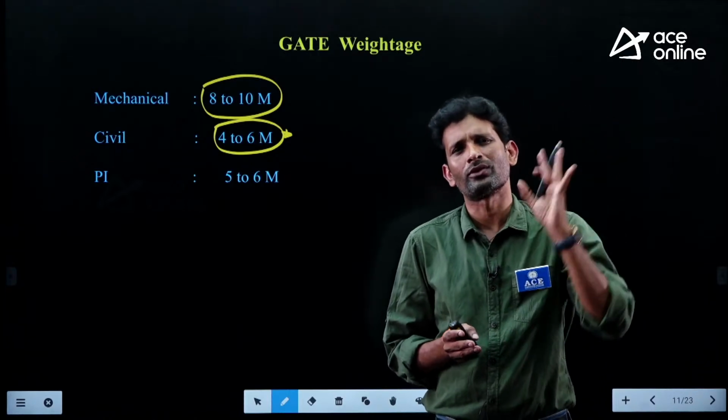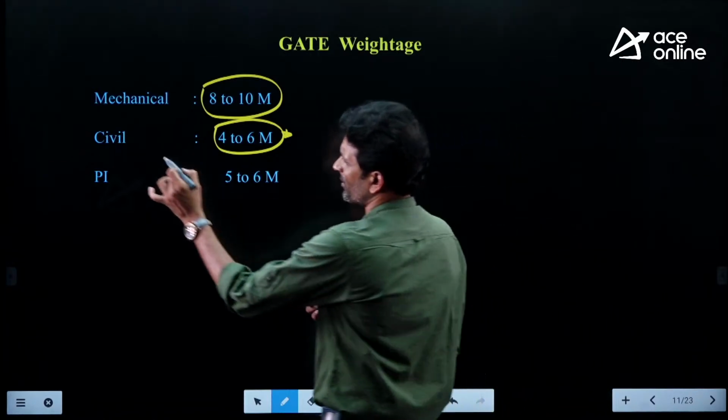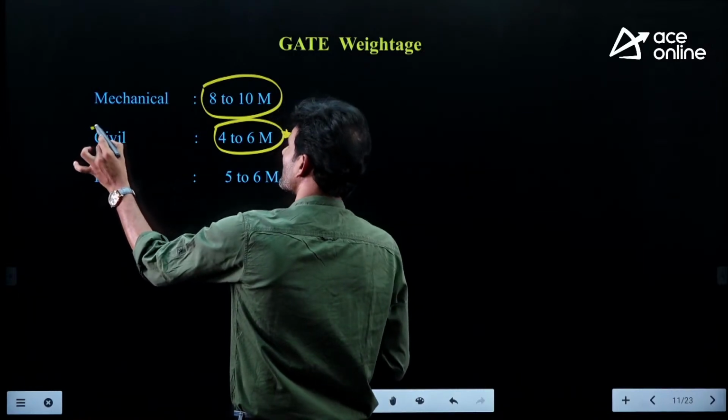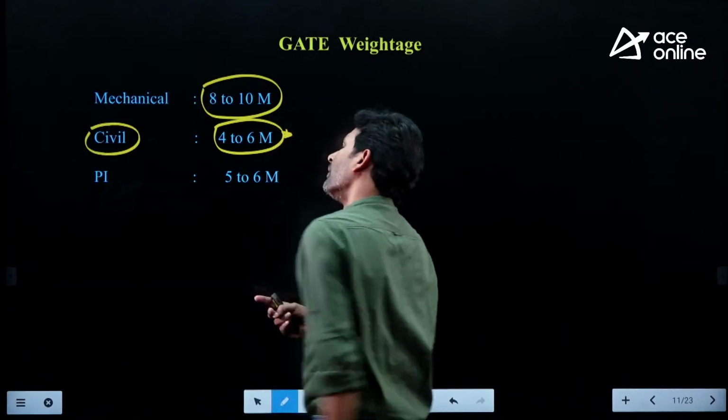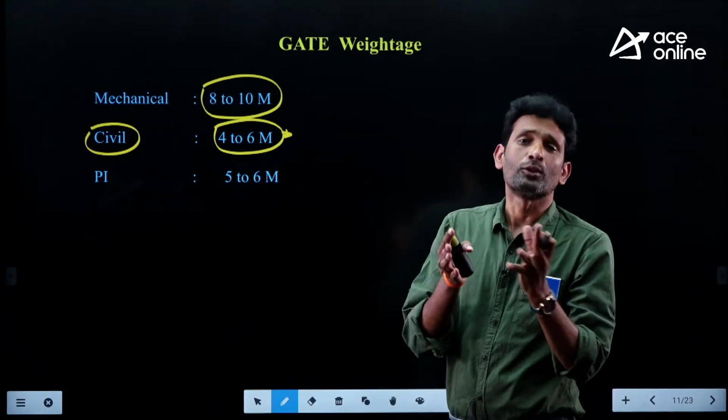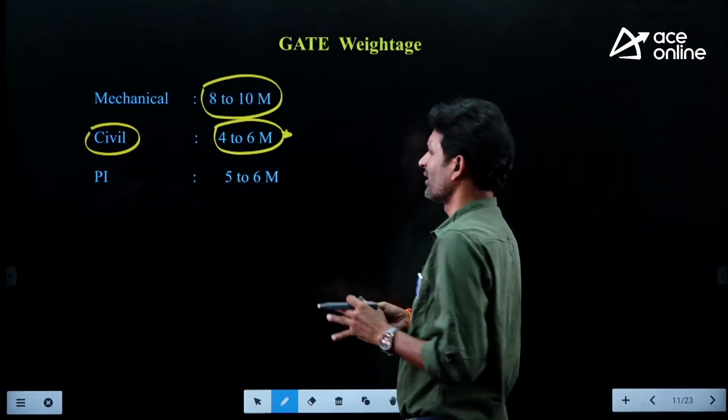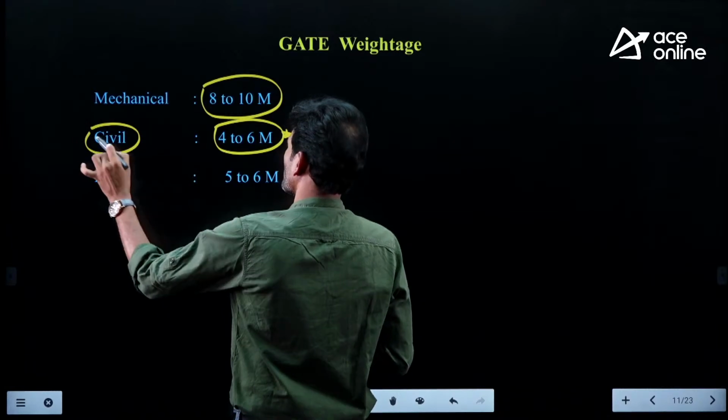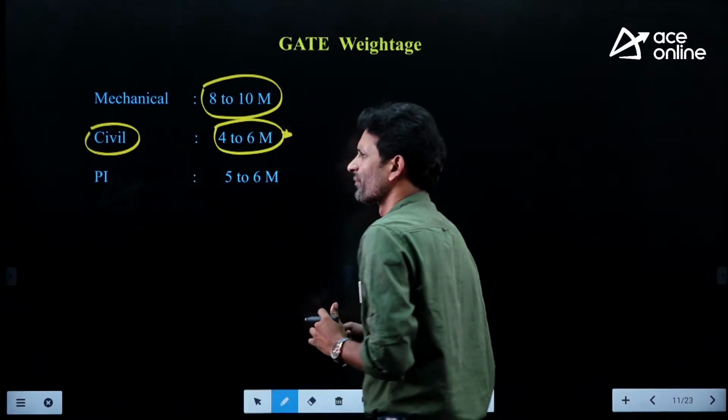Definitely, to study those subjects, we require the basic knowledge from this subject. Indirectly, this subject is helping to analyze the other 2 subjects. So that is one of the reasons we need to give more priority to this subject, civil people also.